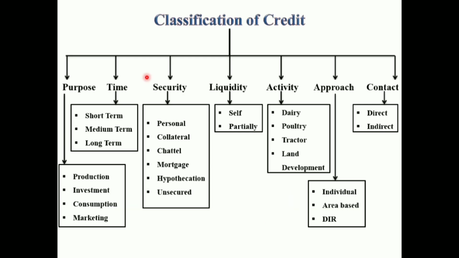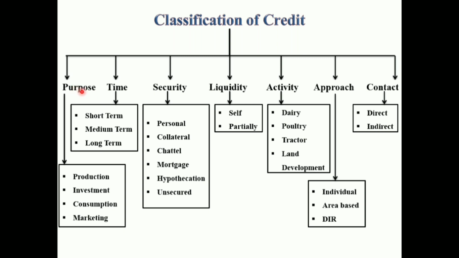See, this is the classification of credit. Credit is classified based on purpose, time, security, liquidity, activity, approach and contact. One by one we are going to see the classification with suitable examples. First we are going to see the classification based on purpose.